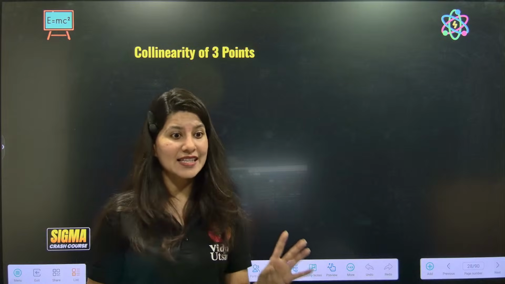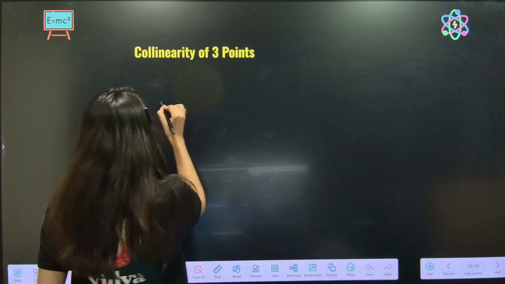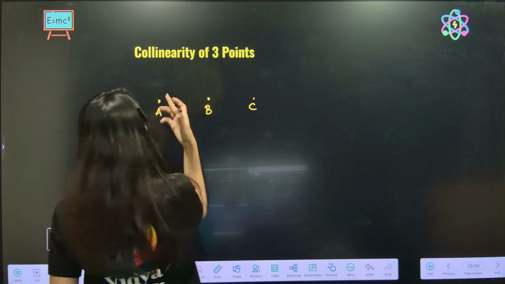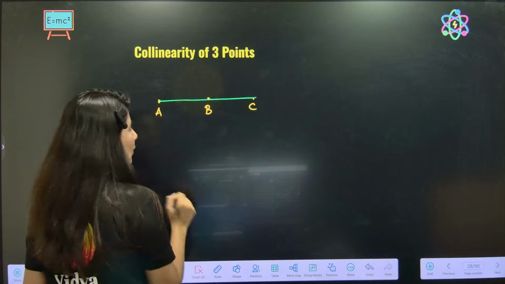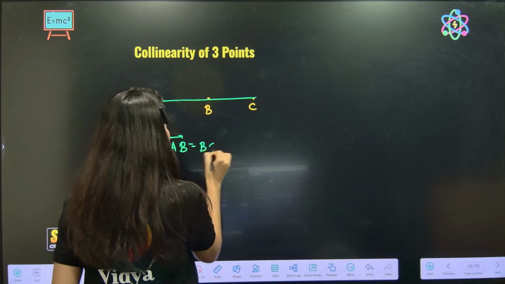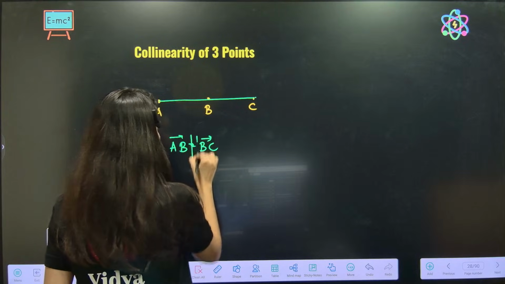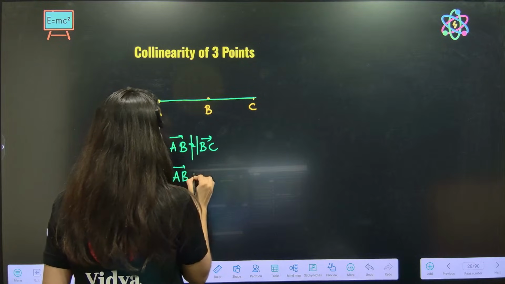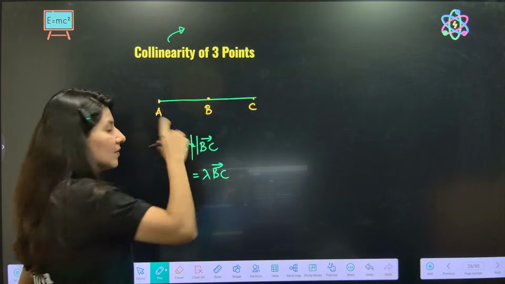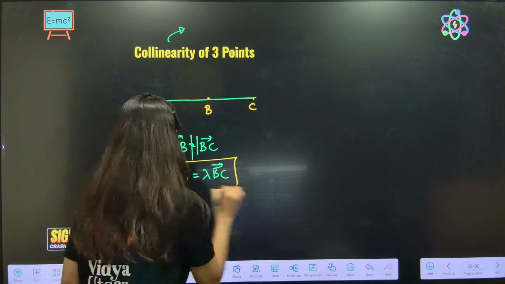Ninja style coming your way, everyone. Collinearity of 3 points, correct? So you have 3 points A, B and C. 3 points are collinear, that means these 3 points lie on a line. So can I say that the AB vector is parallel to the BC vector? Not equal, parallel. Collinear and parallel are the same only. Collinear becomes parallel eventually. So AB is equal to lambda times BC.